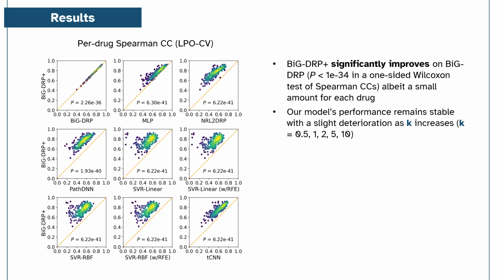We would also like to note that these performance improvements are statistically significant using a one-sided Wilcoxon signed rank test of the Spearman correlation coefficients. This is also true for BigDRP Plus and BigDRP, albeit with a small amount of per drug improvement. Our evaluation on different values of k shows that performance is also stable, with a slight deterioration as k increases.